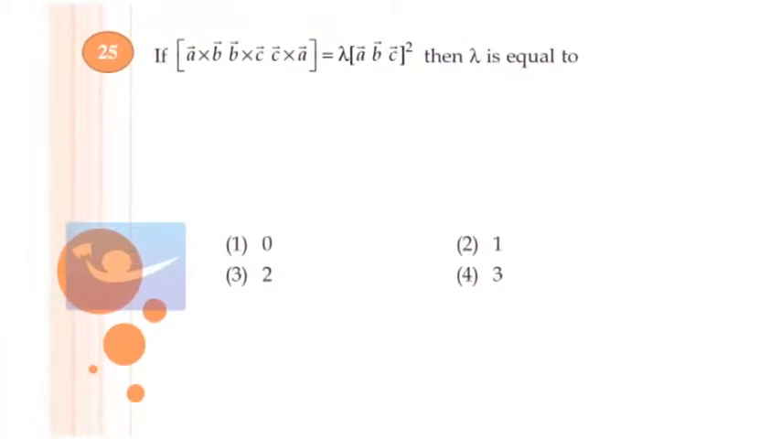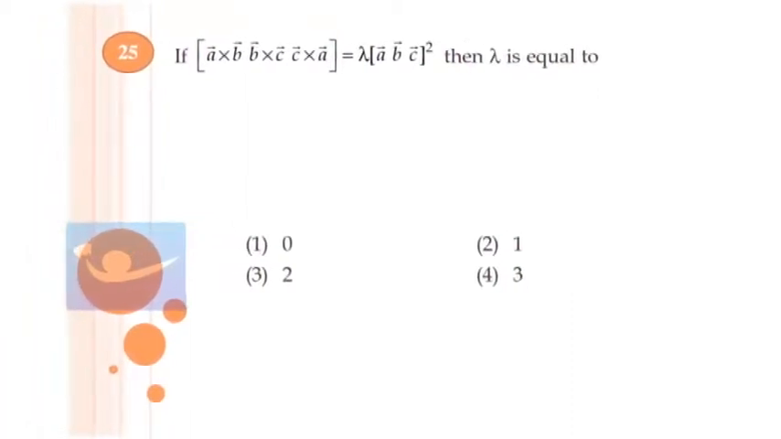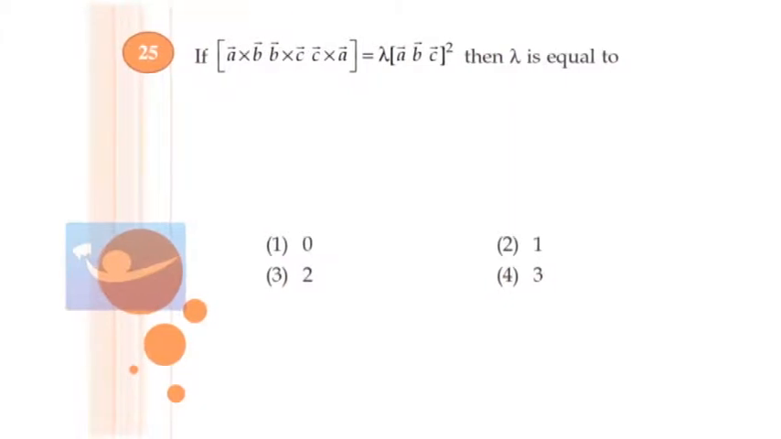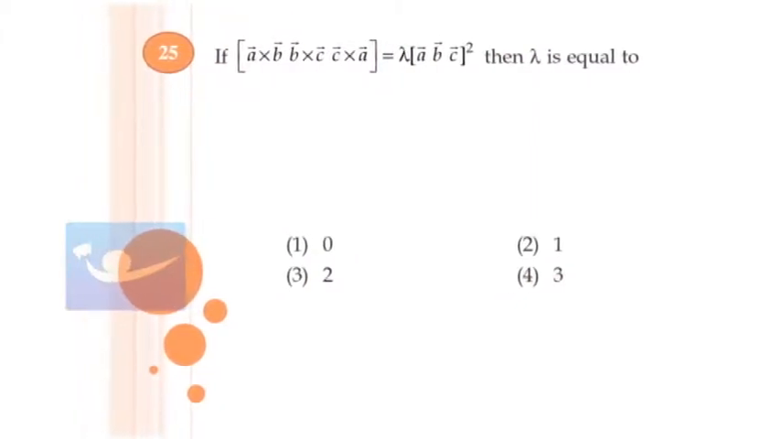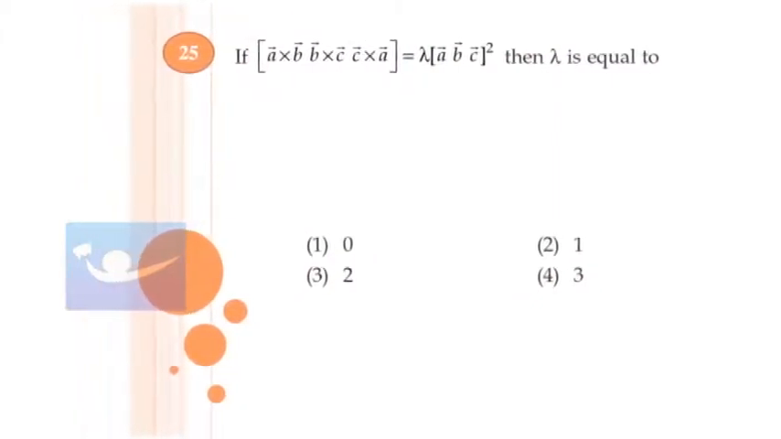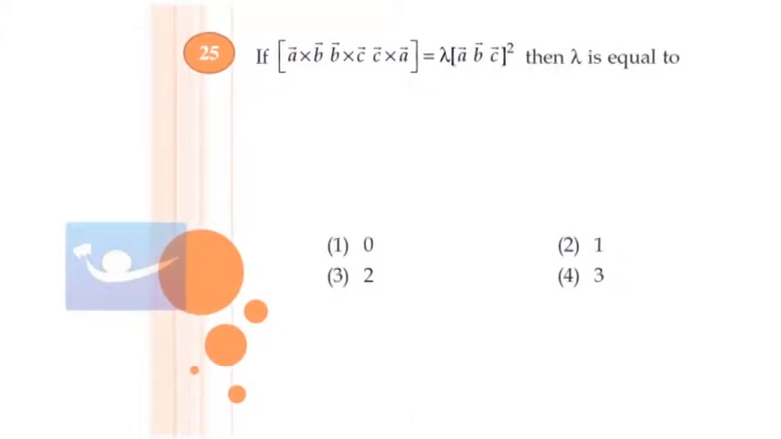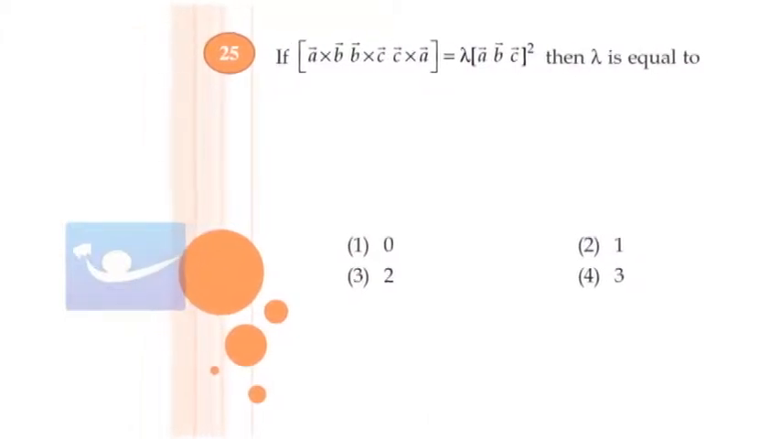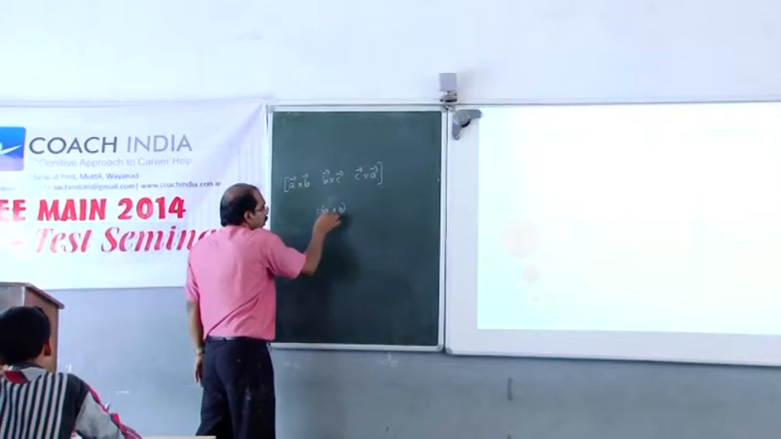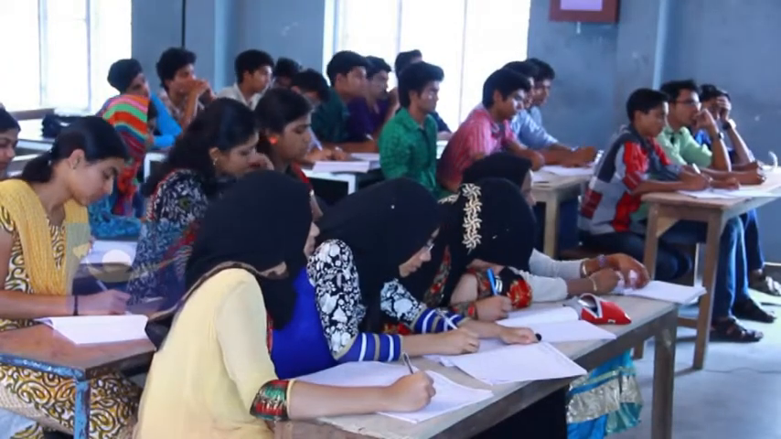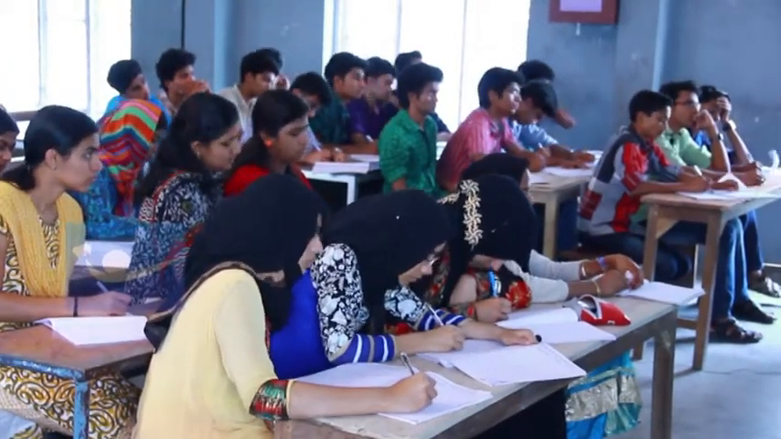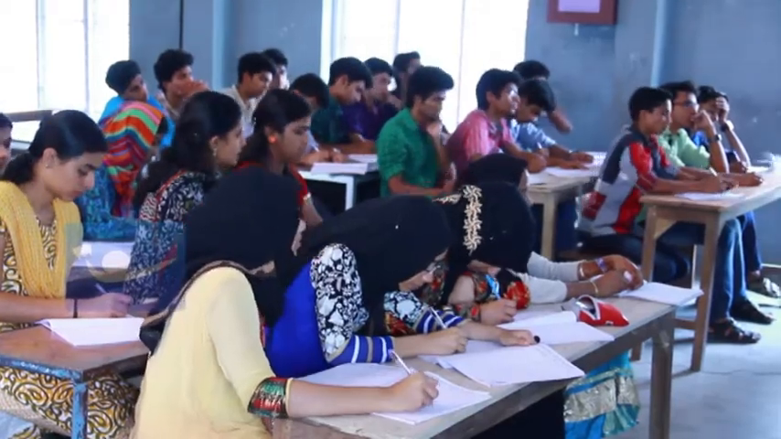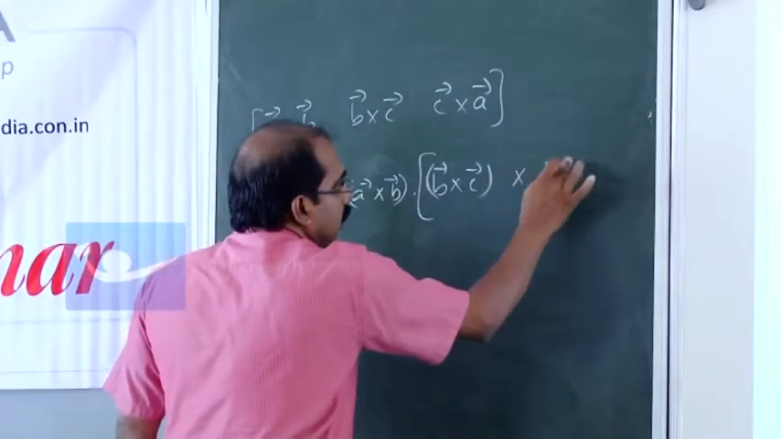We have the result that A cross B, B cross C, C cross A is equal to A cross B dot B cross C cross C cross A.